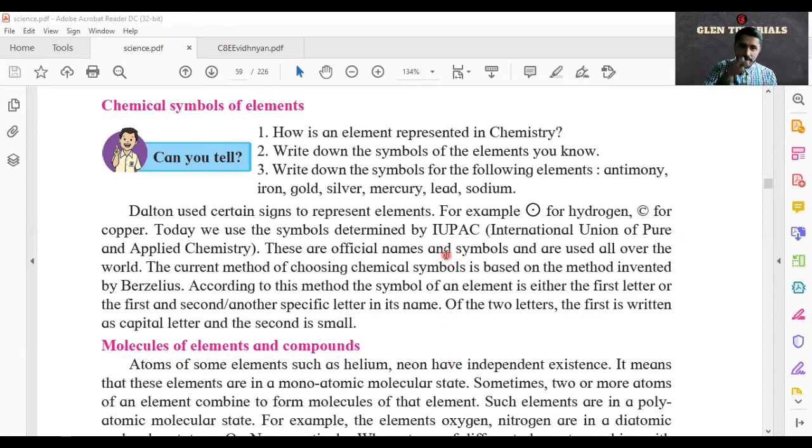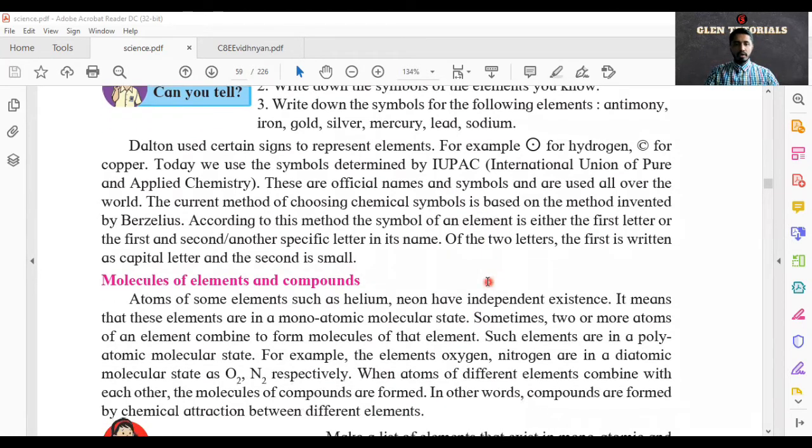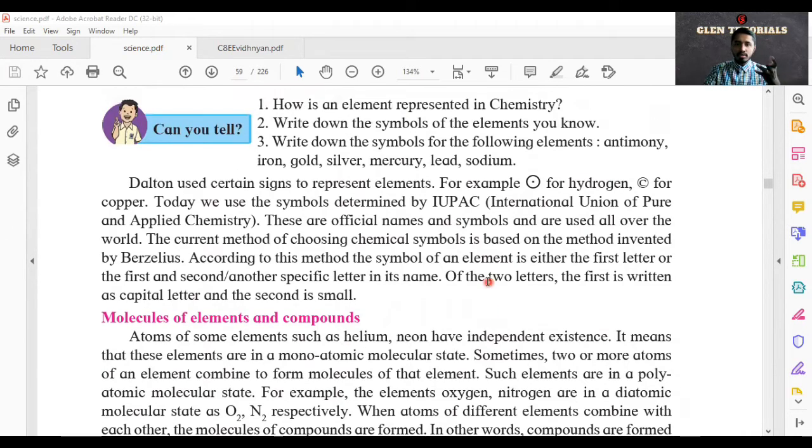Here the symbols are not given to you, but the symbols will be given to you later. You have to learn them. You can go online also and search for every one. Now suppose you say water, it has a symbol. We say it as H2O. Similarly, gold has Aurum.